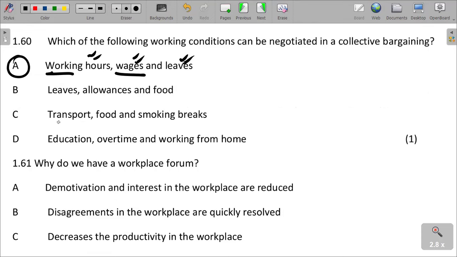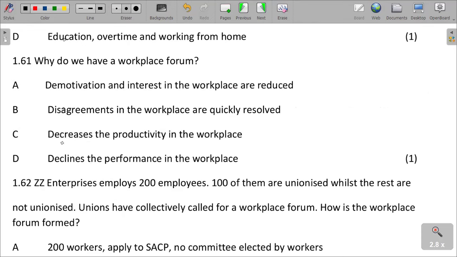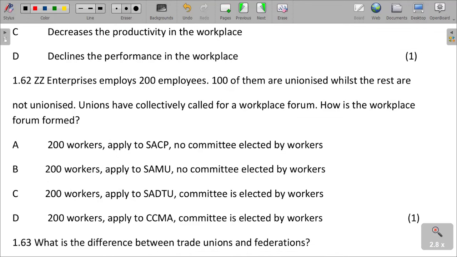And then why do we have a workplace forum? A workplace forum is put in place so that disagreements in the workplace are quickly resolved. It allows the solving of disagreements in the workplace. It allows the resolution of conflicts at the workplace.